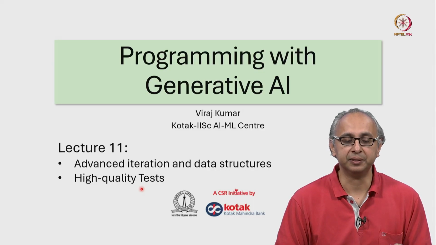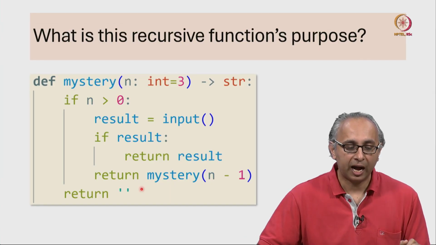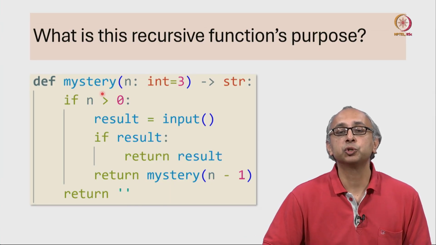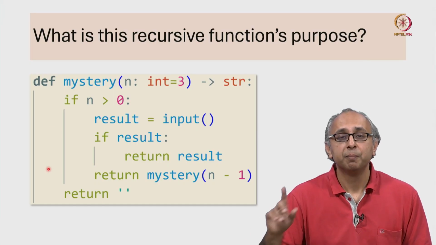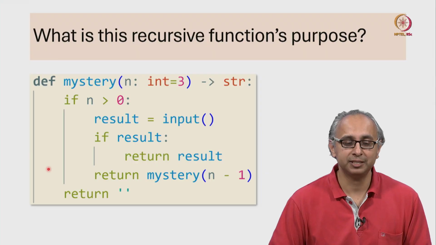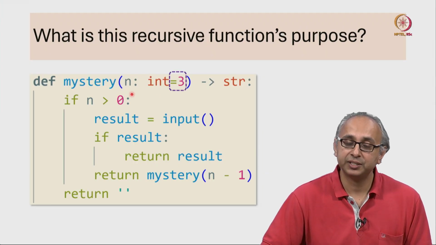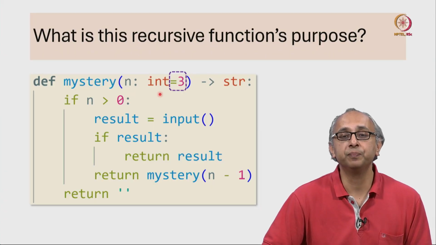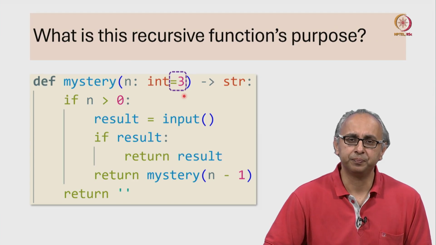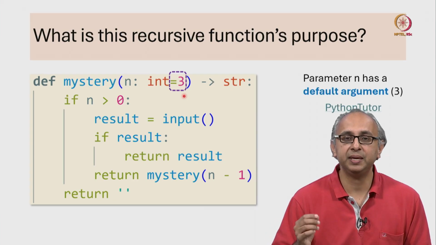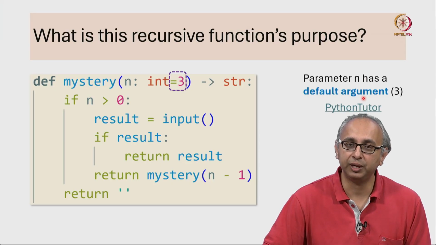So let's get started first by taking a look at this recursive function. I have called this function mystery, so we don't know its purpose. I would like you to take a look at this code. But before we do that, there's some new syntax over here, as you can see in the signature line. I have said that the parameter n is an integer, but then I have written equal to 3. What does this mean? Well, this syntax means that the parameter n has a default argument, 3.